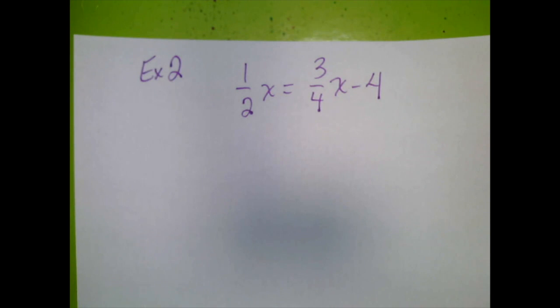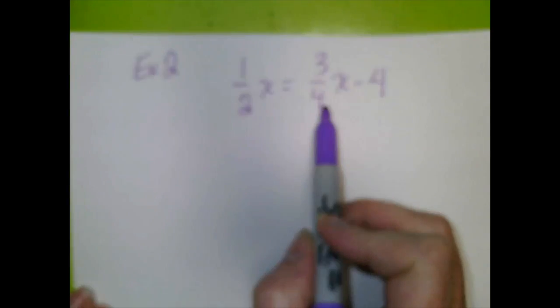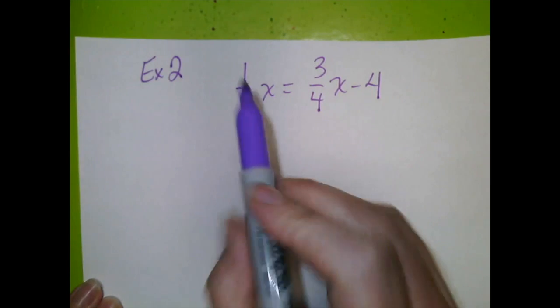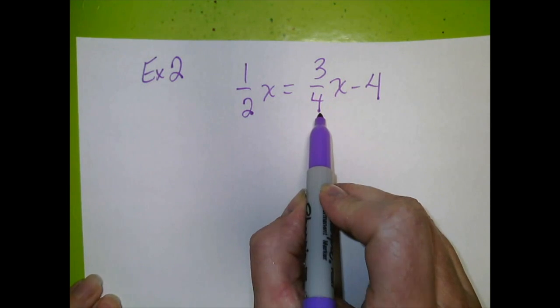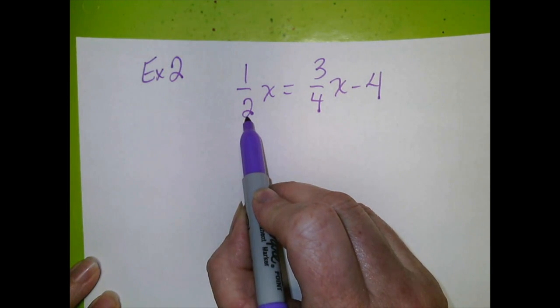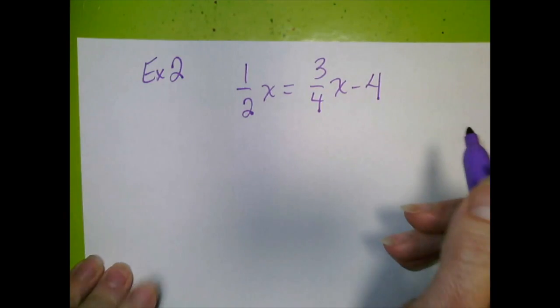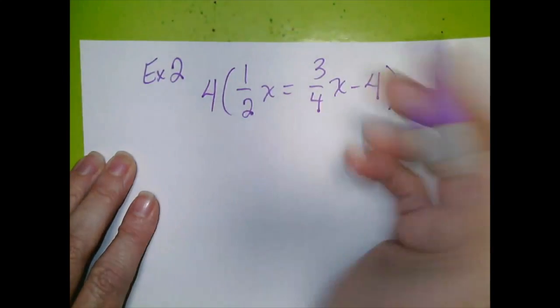So how in the world am I going to pick a number that I'm going to multiply to both of these fractions, and both of these fractions are going to change to whole numbers or integers? Well, I can't use 2 because that's too small. It needs to be at least the value of the highest denominator, so that's 4. I can use 4, but I've got to check to see if 4 is divisible by 2. And 4 is divisible by 2. So 4 will be the number that we use. We're looking at the denominators only.